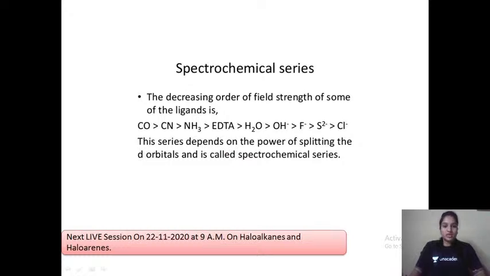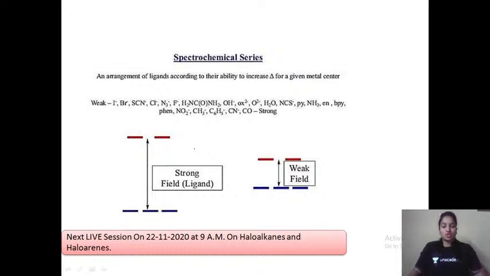Now, what's one very important thing? Actually, this was explained from CFT, but you should know it before solving the problems: we have something known as the spectrochemical series. What is a spectrochemical series? It is the series of ligands arranged according to their strength. Some ligands are strong ligands, some ligands are weak ligands. Which ligands are strong and why we call them strong, or which are weak and why we call them weak, is what the spectrochemical series tells us.